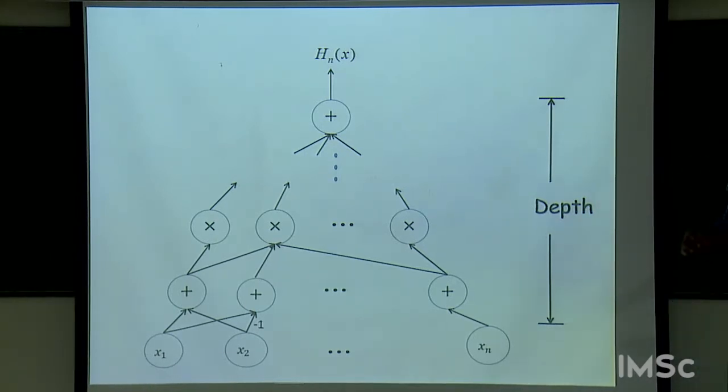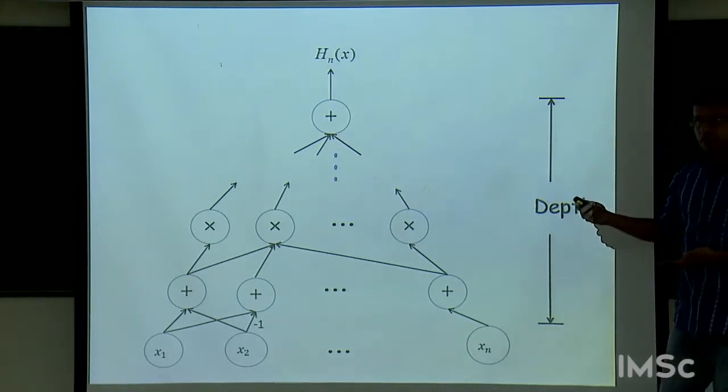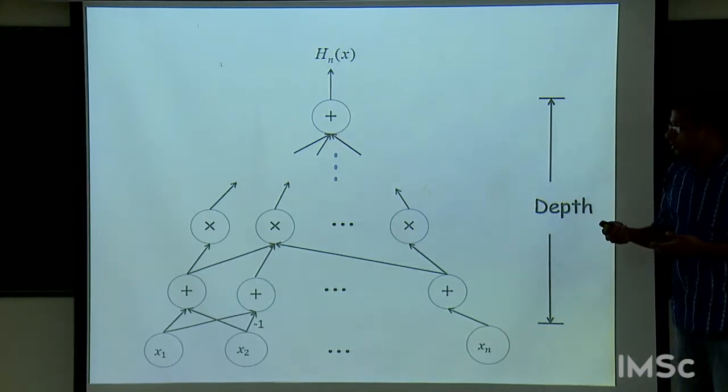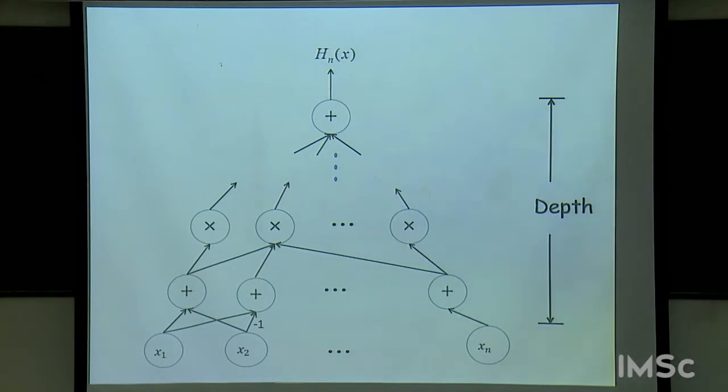So any questions about this model? So just to summarize, the inputs are variables x1 through xn. This object naturally computes a polynomial, and we are concerned with the size of the computation.